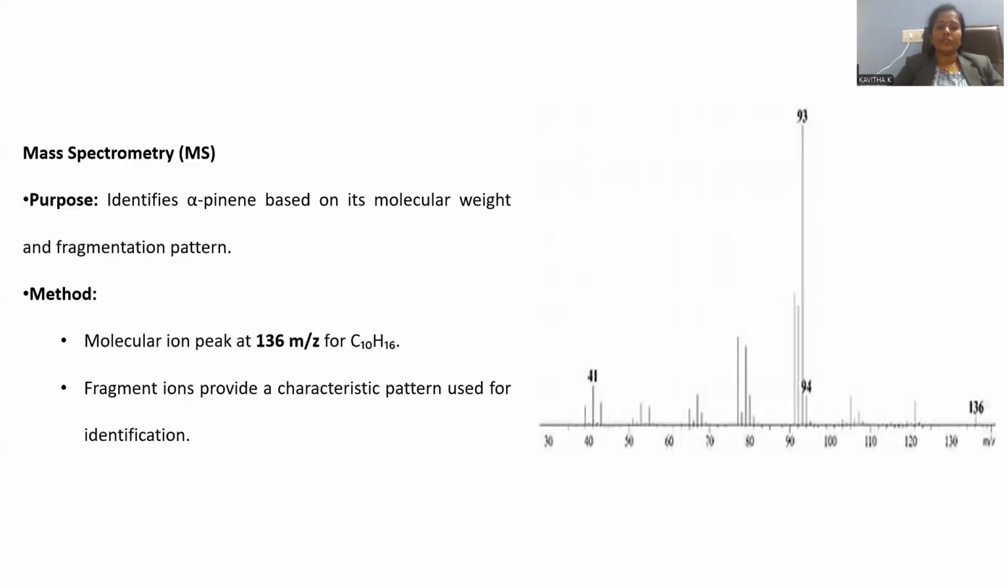Let's go with the mass spectroscopy. Whenever we observe the mass spectroscopy, the m/z, mass by charge ratio, for this alpha pinene, 136, is the molecular ion peak. It will give the information regarding the molecular weight of this alpha pinene, whose molecular formula is C10H16. After the fragmentation, other peaks are also available, fundamental peaks near 94, 93, and 41. But the molecular ion peak for this alpha pinene will appear at 136.